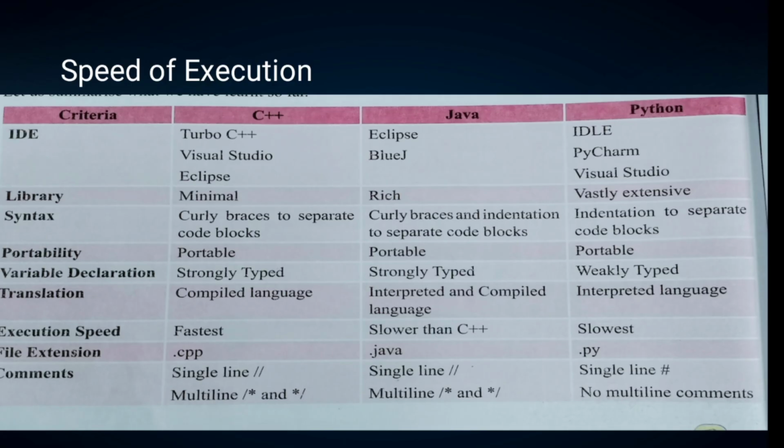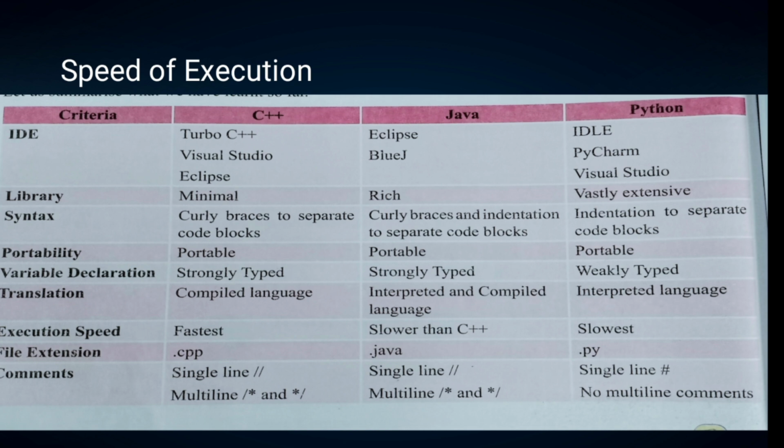Next is speed of execution. C++ is the fastest language among these three languages because its object code is in the machine's native language, and this makes the translation faster. Hence the execution speed of C++ is the highest. And Python is an interpreted language, therefore each line needs to be translated before execution, making it the slowest in terms of execution speed.